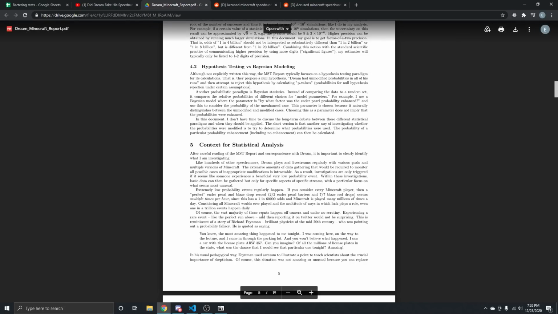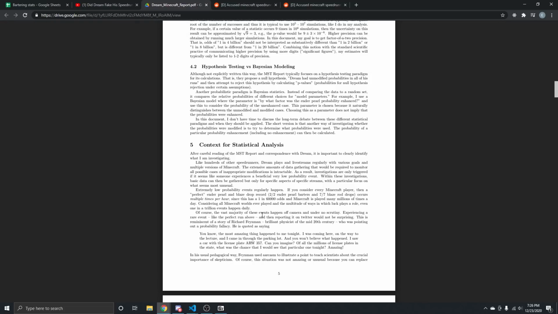That is what the statistics say on other papers and other released documents. But then he goes on to claim that, considering all Minecraft worlds ever played and the multitude of ways in which luck plays a role, even 1 in a trillion events happen daily. Again, just because millions of other players play does not mean that Dream's odds are higher. A million people playing Minecraft does not mean that Dream's odds of getting a perfect drop rate are better than 1 in 60,000. They stay the exact same. His odds do not get modified by other players playing.